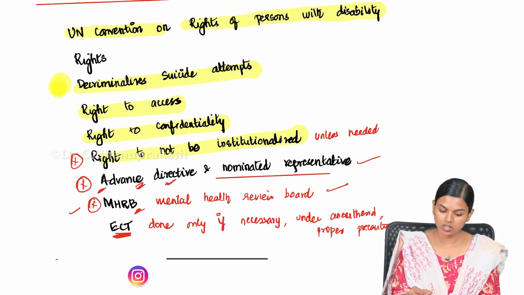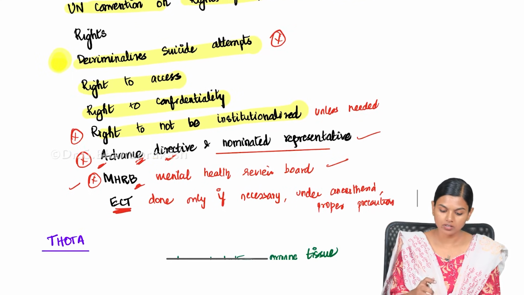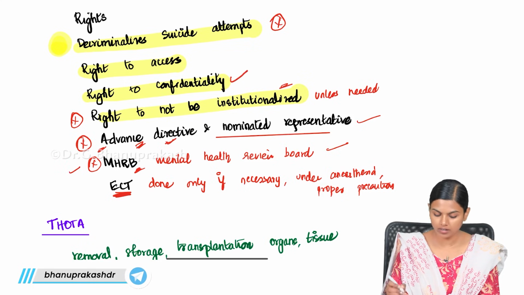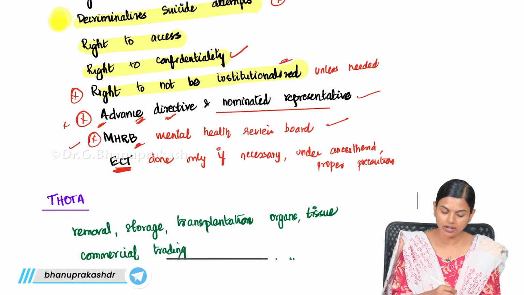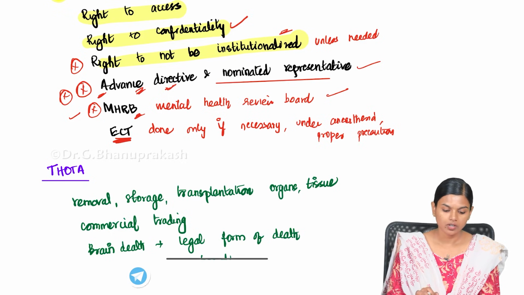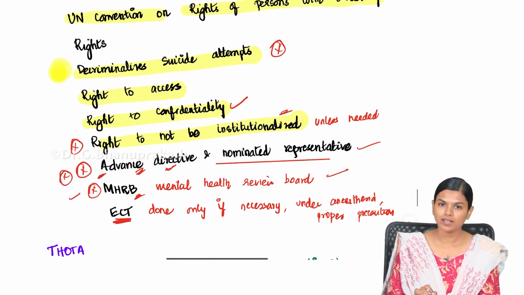So first is the decriminalization of suicide attempt, and the right to confidentiality, and the right to not be institutionalized unless needed, and the advance directive and nominated representative, and the usage of ECT in patients with mental disability. So this is about the Mental Health Care Act.